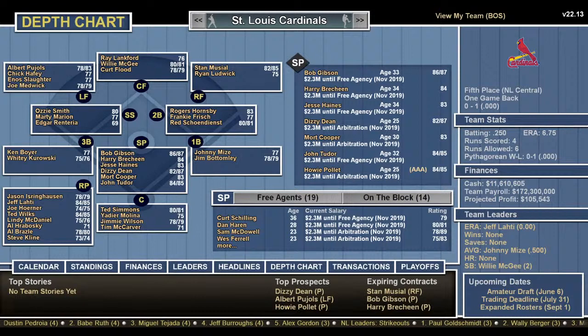Johnny Mize and Jim Bottomley at first. Hornsby, Frankie Frisch, and Red Schoendienst at second. Ozzie Smith, Marty Marion, and Edgar Renteria at short. Ken Boyer and Whitey Kurowski at third. Musial and Ludwig in right. The center fielders Lankford, McGee, and Flood. Pujols, Hafey, Slaughter, and Joe Medwick in left. That's not as formidable as I thought.